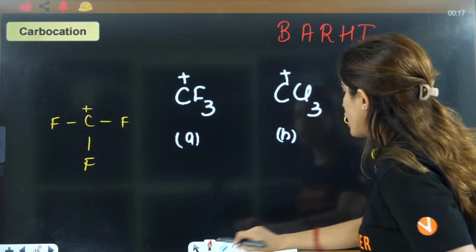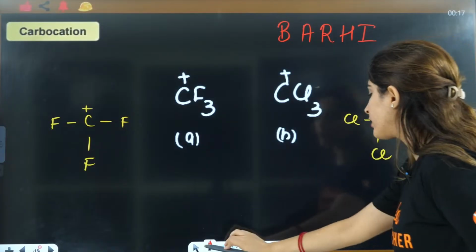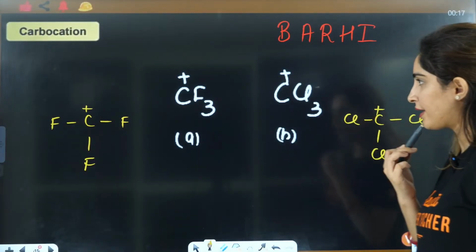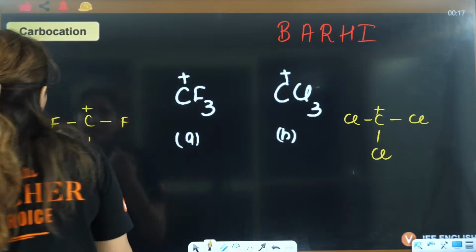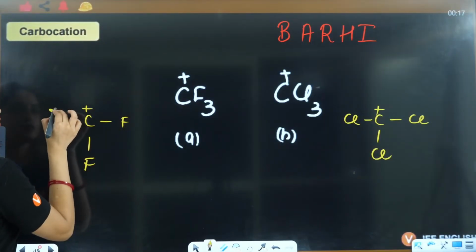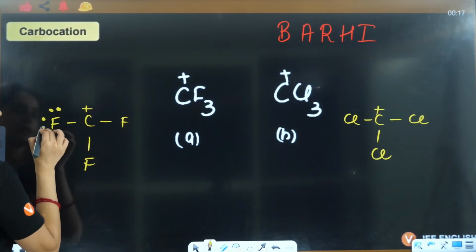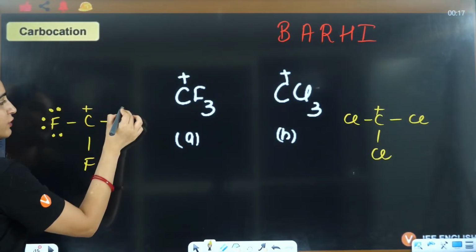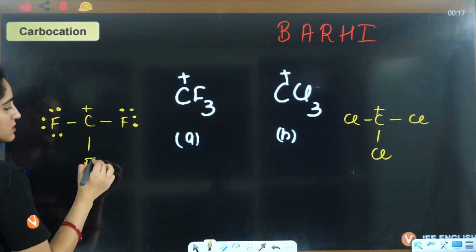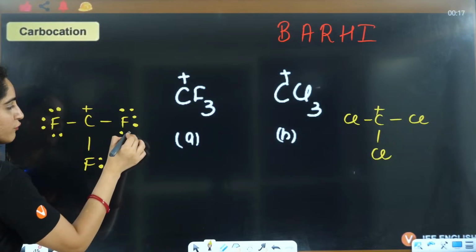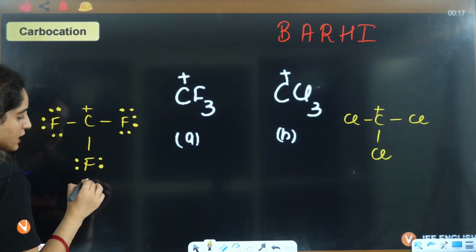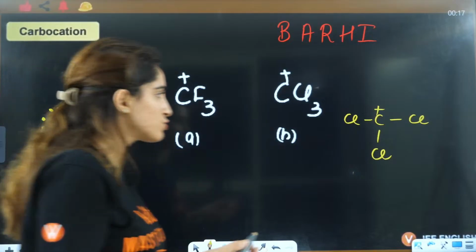Barhi. So first is back bonding. Can you see back bonding anywhere? If I see, this has lone pair of electrons, right? All of them have lone pairs of electrons. All the fluorine has lone pairs of electrons. Chlorine also has a lone pair of electrons.